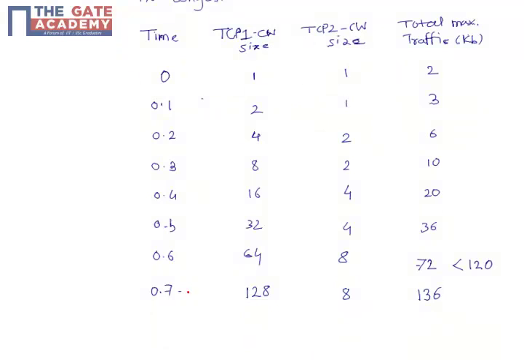At time 0.7 second, the congestion window size of TCP1 becomes 128, which by itself is larger than 120. Hence, the congestion would occur. The condition x1 plus x2 is less than c is violated. So the correct answer is 0.7 seconds.